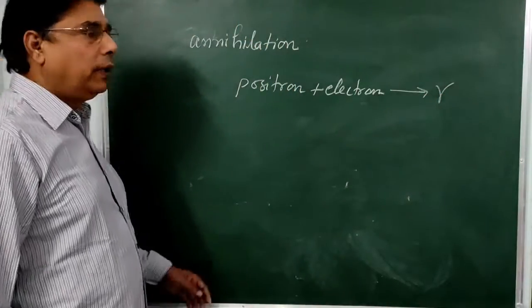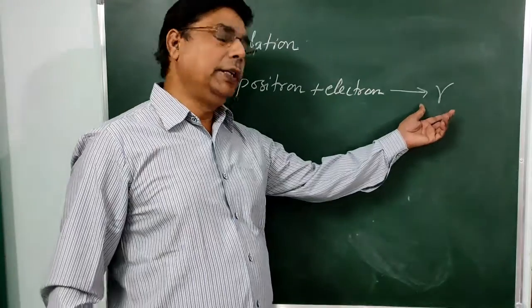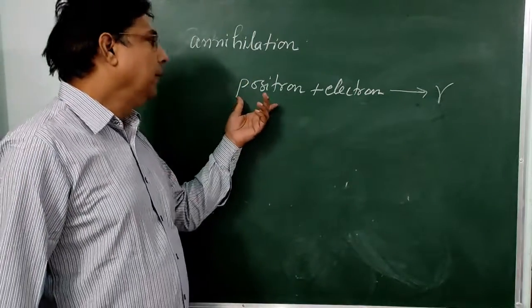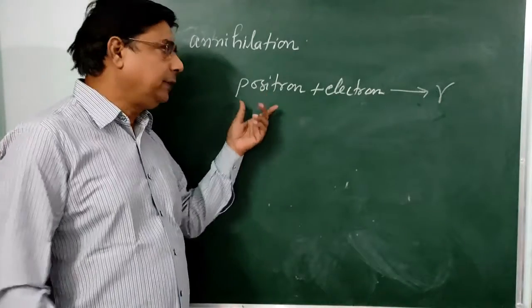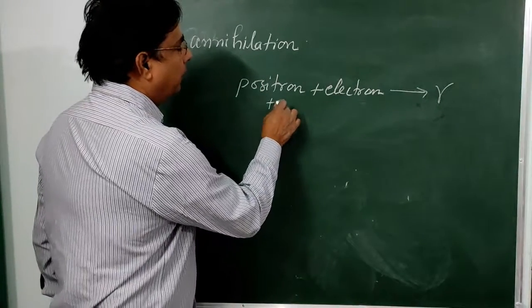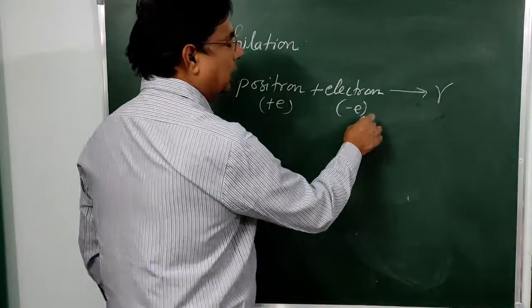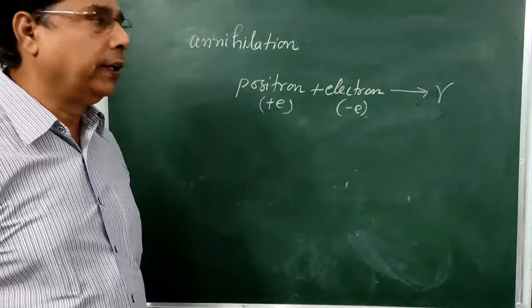As we know, gamma ray is neutral and has no charge. Here it seems that the positron, which has the positive charge, and the electron, which has the negative charge, have been destroyed.